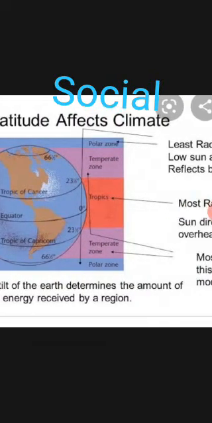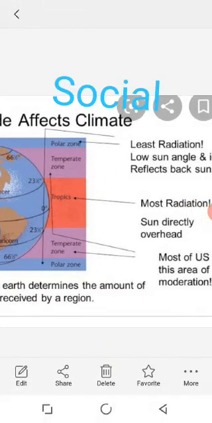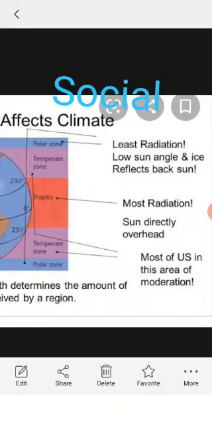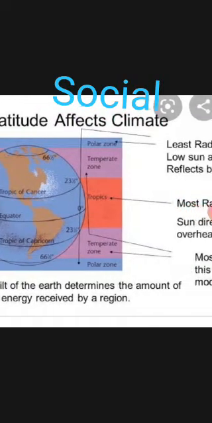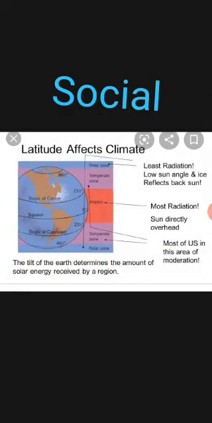See the least radiation near the poles. The center is the equator. On the equator, that is called the tropical region. Tropic of Cancer, Tropic of Capricorn is there. So in between, the radiation will be the most. That is sun directly overhead. Okay. And then the next one is between the tropic and the polar region, that is moderate sun rays. Most of us are in the moderate sun rays. In the polar region you have least radiation, that is low sun angle and ice reflects back the sun.